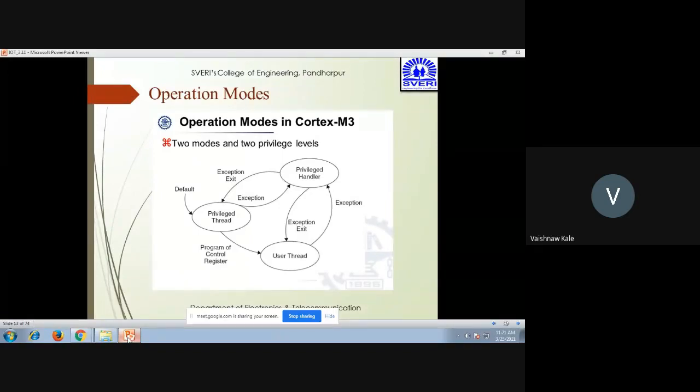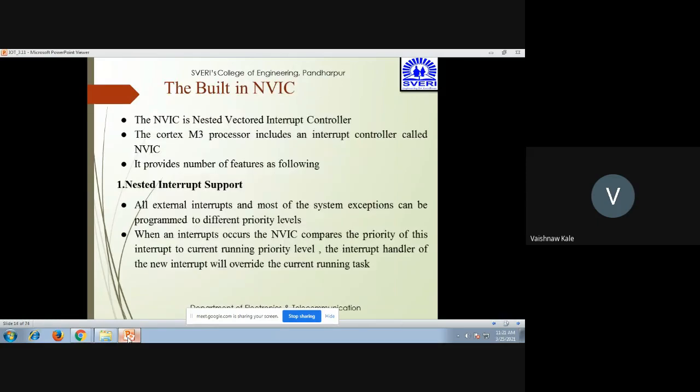Similarly, the user thread has an exception which goes to the privileged handler, and from the privileged handler there will be an exception exit. Similarly, a privileged thread can go to the user thread by programming the control register, and by default it will be privileged thread. In this way, the operation mode is carried out by using two modes and two privilege levels.